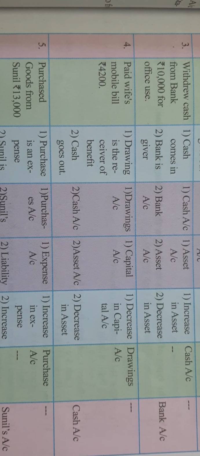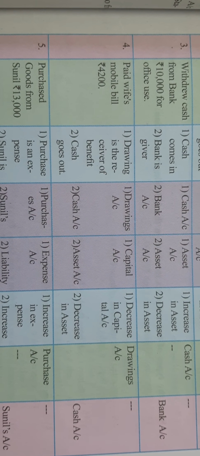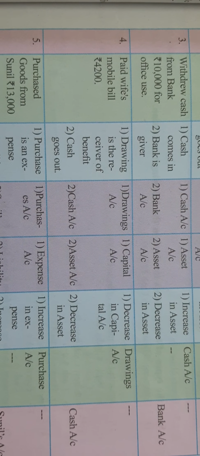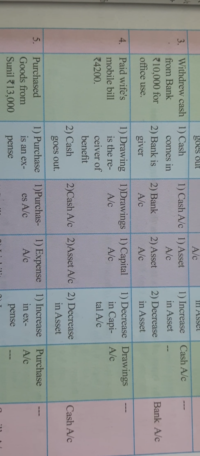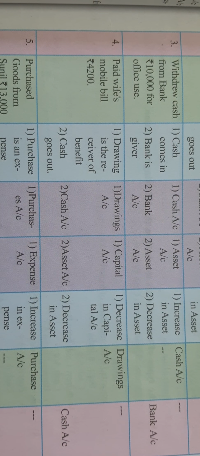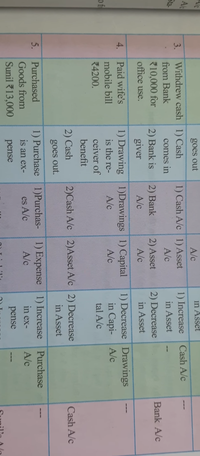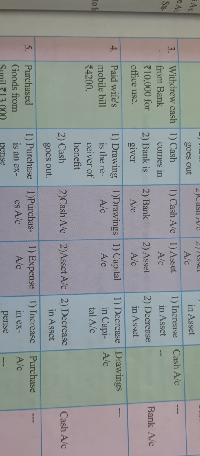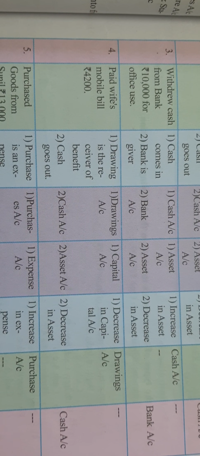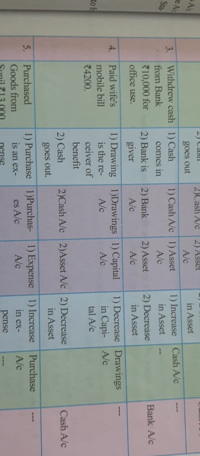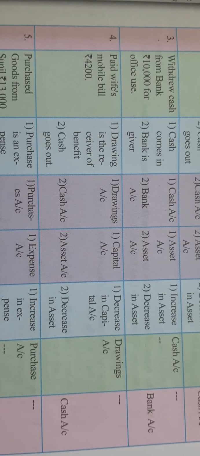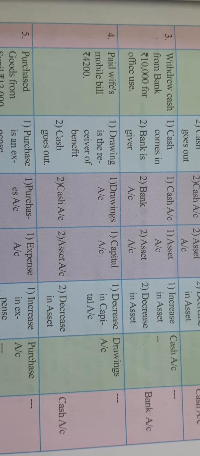Now see, students, the third transaction: withdraw cash from the bank rupees 10,000 for office use, right? Now here, what is the impact of this transaction on the business? Withdraw cash from bank rupees 10,000 for office. It means from the business bank account 10,000 cash is withdrawn for office use. It means cash will be added to the business, and who is the giver of this cash? Bank is the giver of this cash. So cash comes in, the first aspect we got.